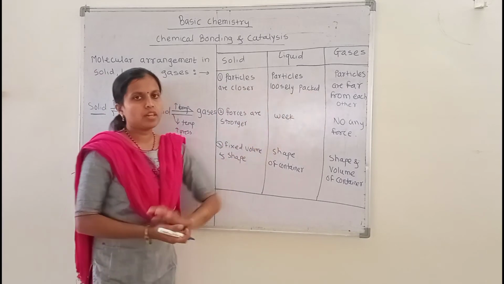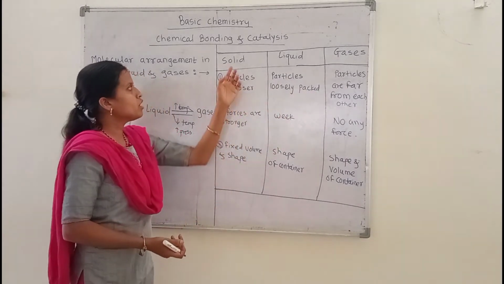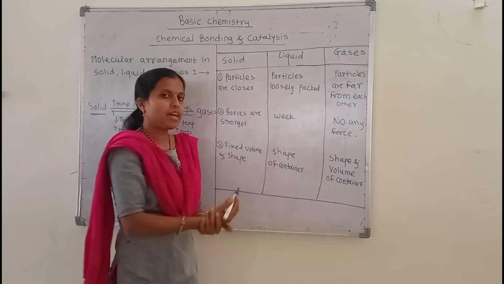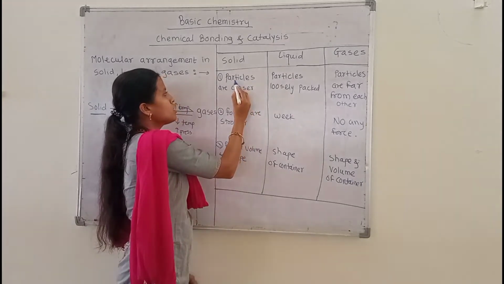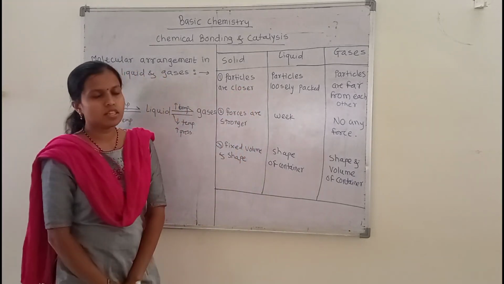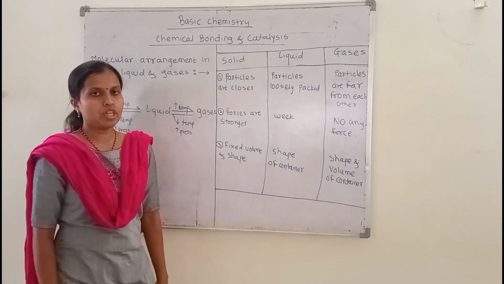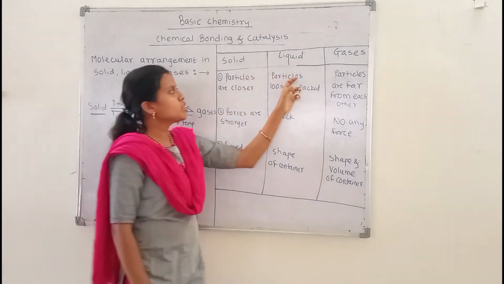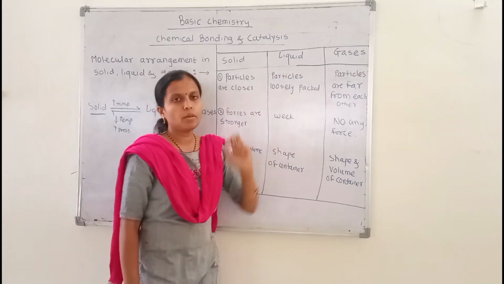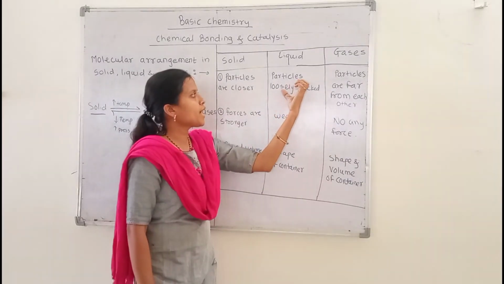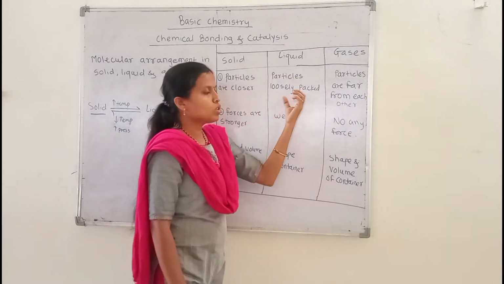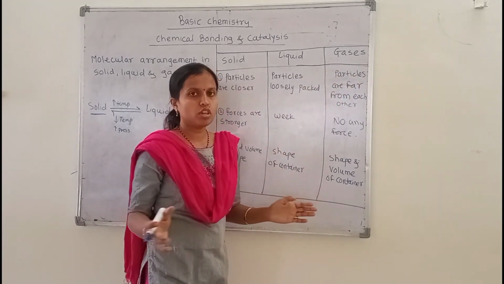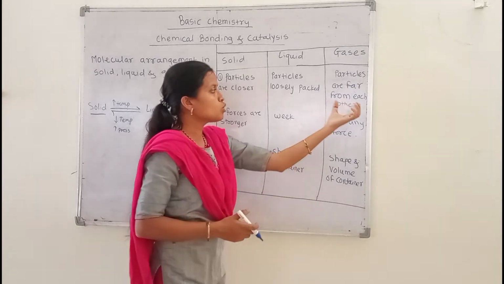So let's see the comparison points between these three states of matter. We write here a table to compare the solid, liquid and gaseous states. The first point is that solid particles are closer to each other. Liquid particles are loosely packed with each other, so they can be poured into a container. The gaseous state has particles far from each other, so their intermolecular force of attraction also becomes very weak.